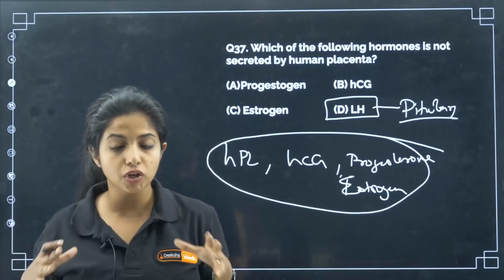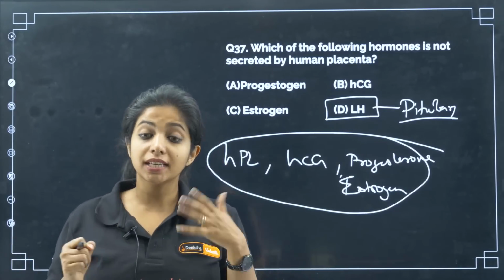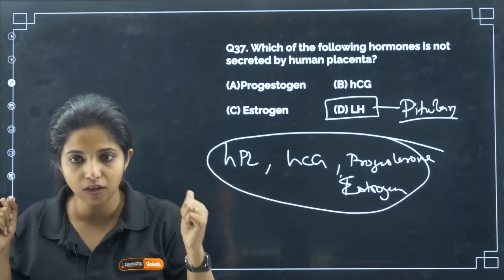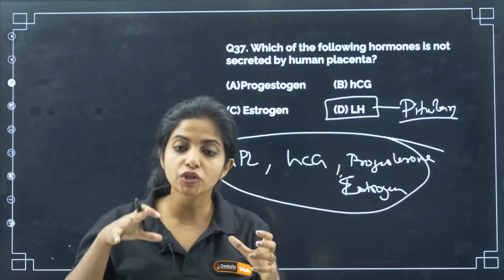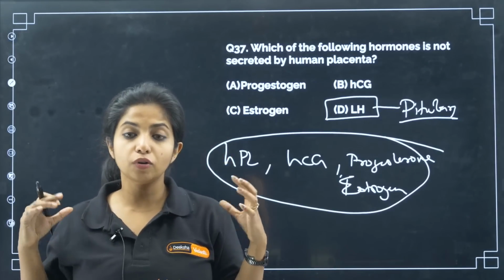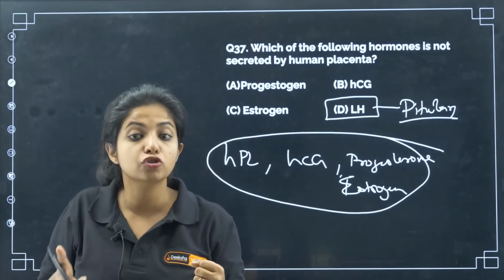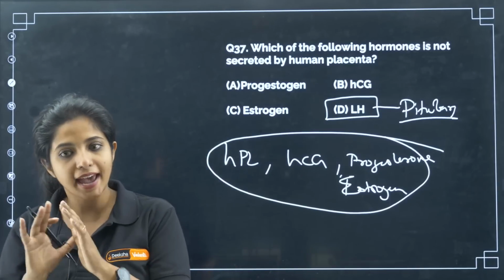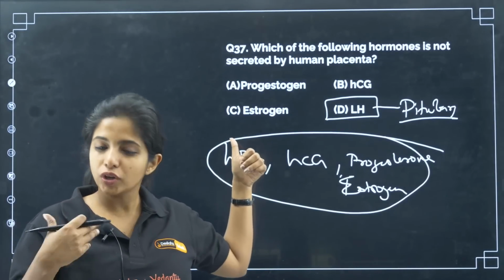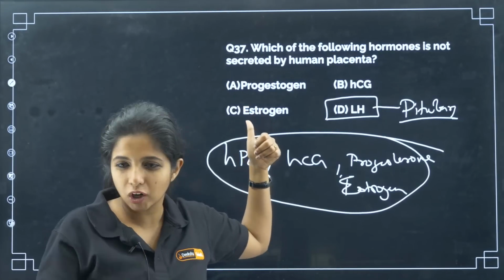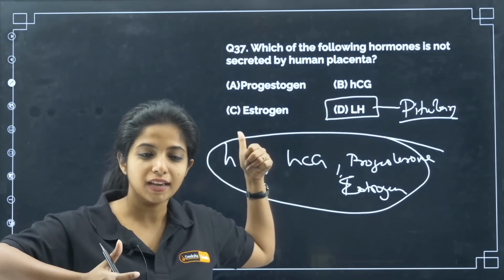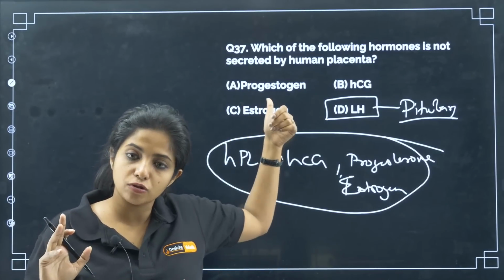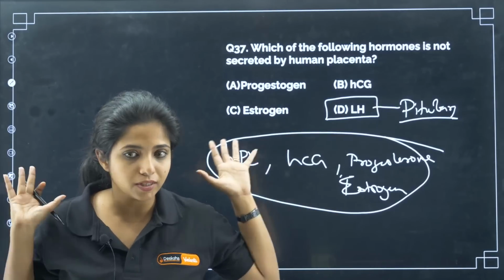So progesterone is a natural human hormone that is produced in our body, and as I said that day, progestogen is a synthetic hormone, but we cannot completely categorize it under synthetic hormone either, because progestogen is a group of hormones which are going to act like progesterone. So there can be a natural version of it, and there can be a synthetic version of it as well. Not to confuse you guys, at the 12th standard level we can use them interchangeably. You do not have to worry about that. You can say either progesterone or progestogen, even though there are differences between them.